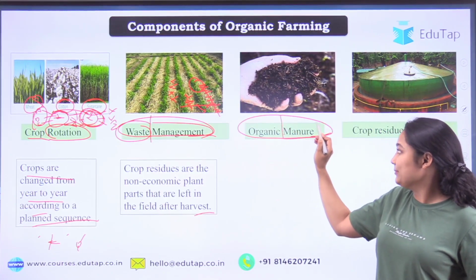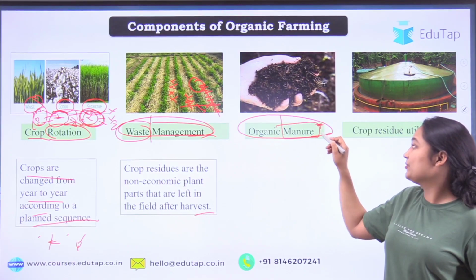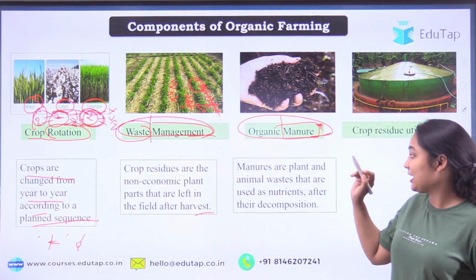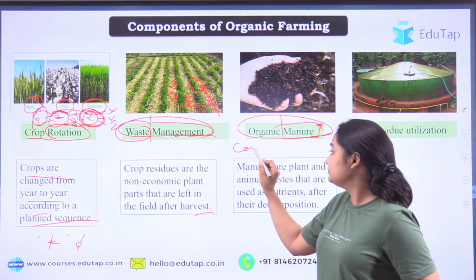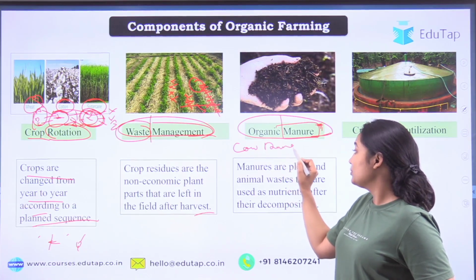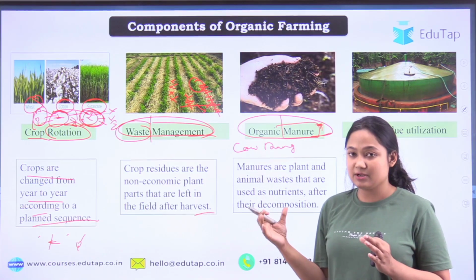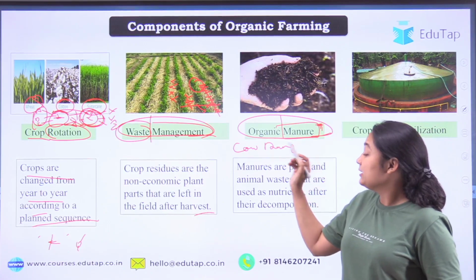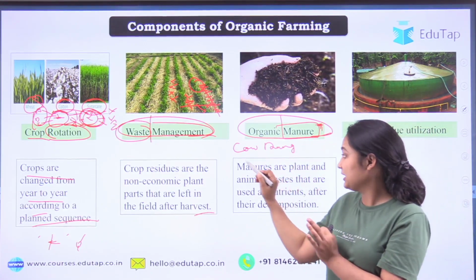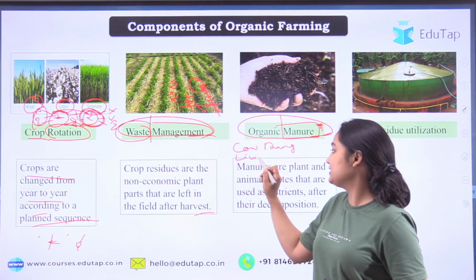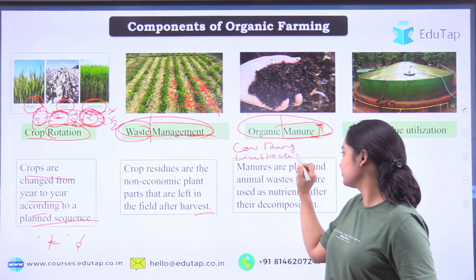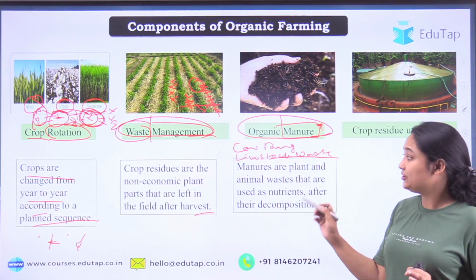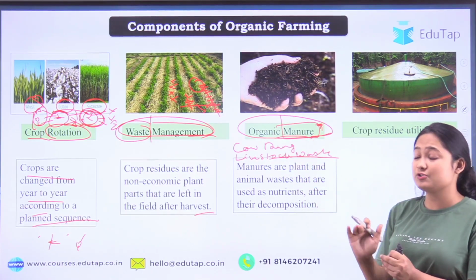Whenever you see the term manure, it means the excreta or the waste coming from a living system. That living system can be your animal as well as your plant. So whenever we talk about cow dung, or the plant waste that comes from our kitchen or from your field, anything like that, besides that, any livestock you are cultivating or keeping, so livestock waste, even the waste from your poultry, your hen, whatever waste they are giving, you can use it as organic manure. These are a very rich source of nutrients.